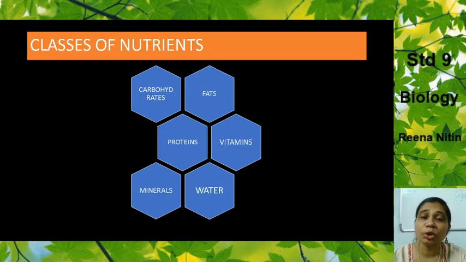Next, we go on to the classes of nutrients. This we have studied right from your lower classes, the different nutrients that are required for the optimum working of our body. These are the nutrients that form your balanced diet. They are essentially the carbohydrates, the fats, the proteins, the vitamins, minerals, and water. All these are required by our body to function effectively. And where do we get all these from? We get it from the food that we eat.